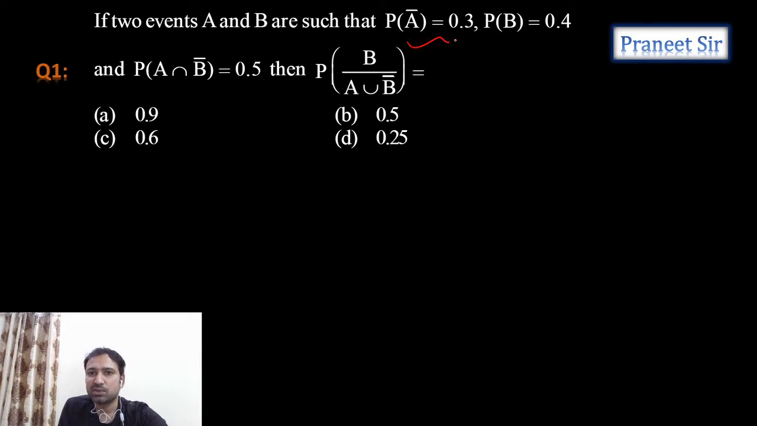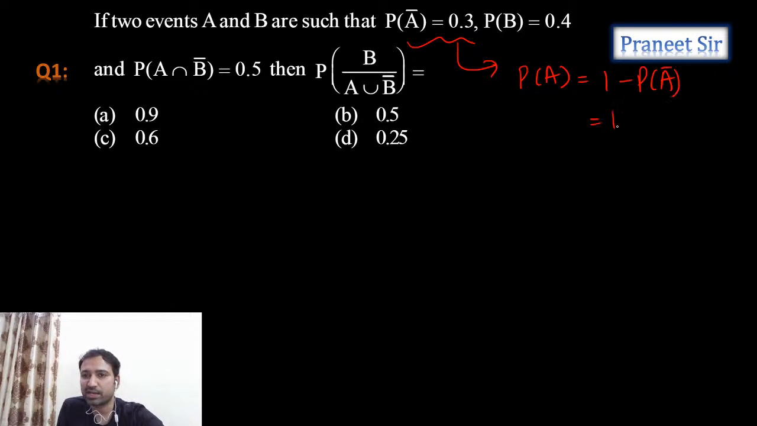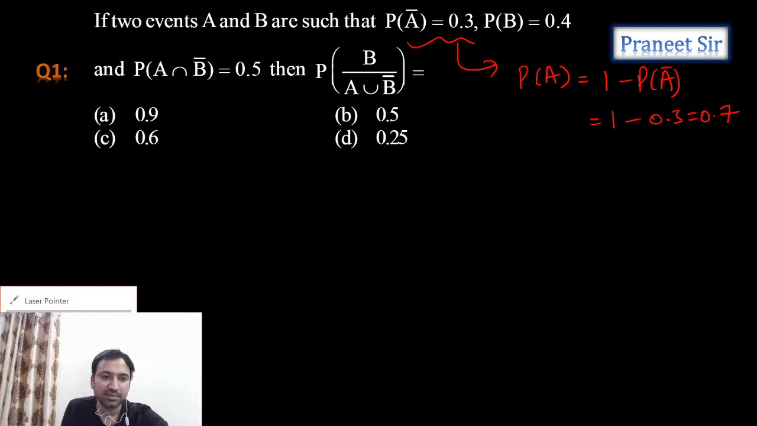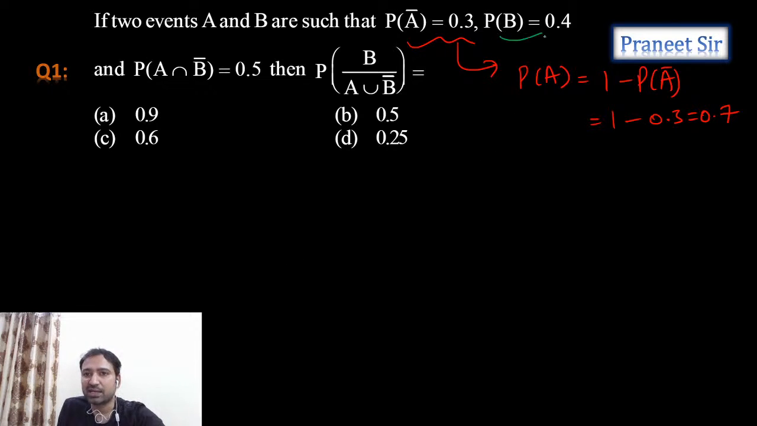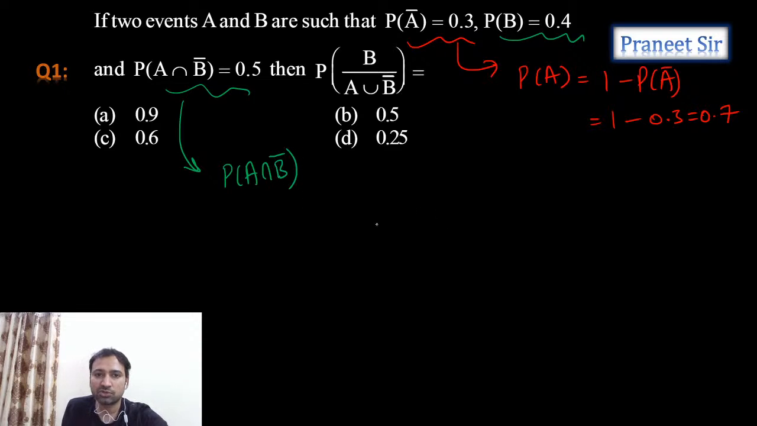From this, we can calculate probability of A. Why? Because probability of A is equal to 1 minus probability of A complement. So probability of A is 0.7. And probability of B is also given. Probability of A intersection B complement is also given. Through Venn diagrams, we can easily analyze it.